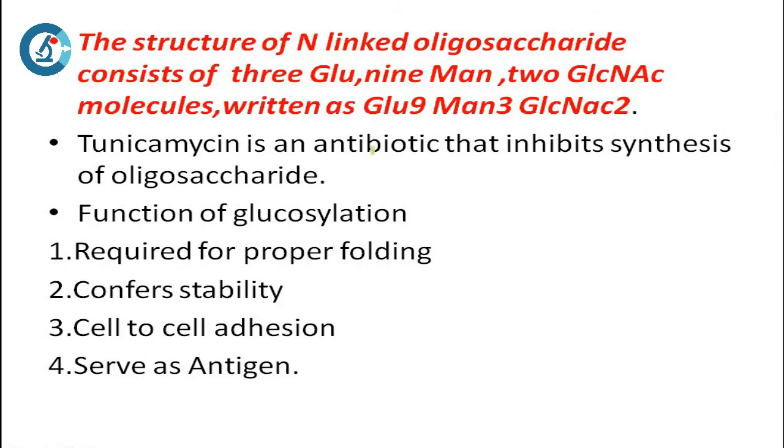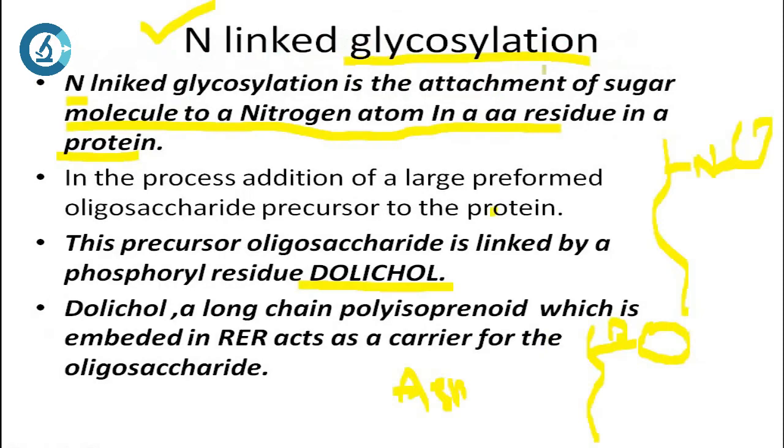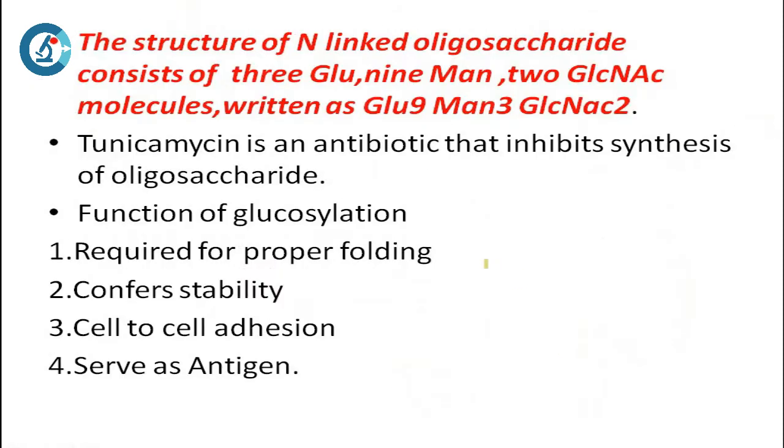Yes, the structure of the N-linked oligosaccharide, this round structure, what does it contain? It consists of 3 glucose, 9 mannose, and 2 N-acetyl glucosamine molecules. So the oligosaccharide is written like this: Glu3, Man9, GlcNAc2. And there is an antibiotic called tunicamycin that inhibits the synthesis of the oligosaccharide. So tunicamycin is an antibiotic. This question can also be asked.